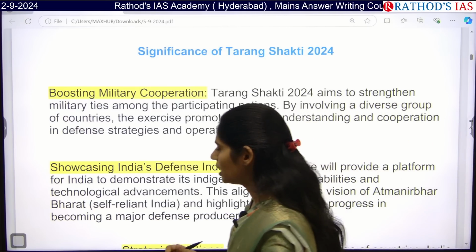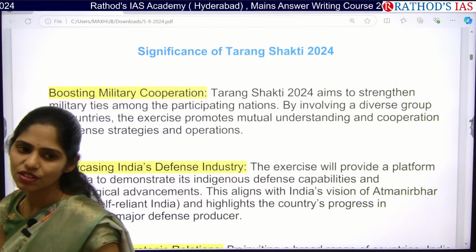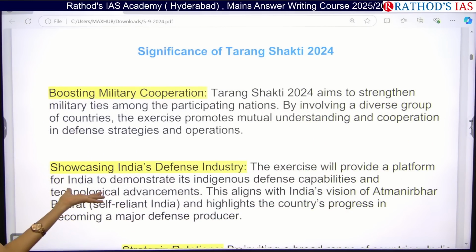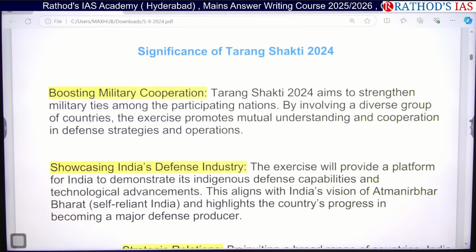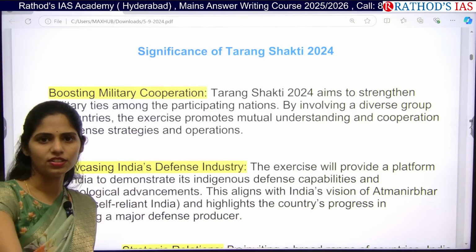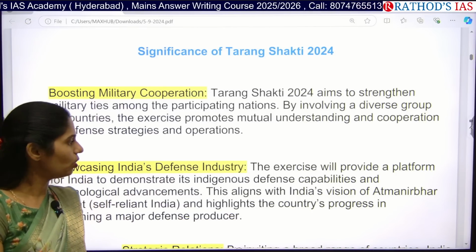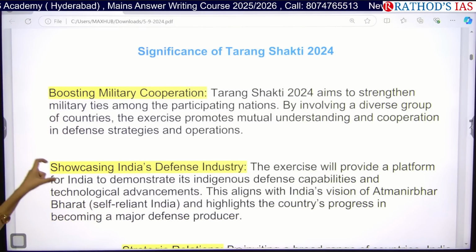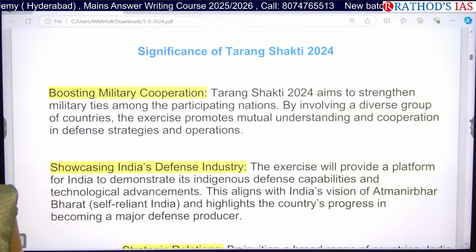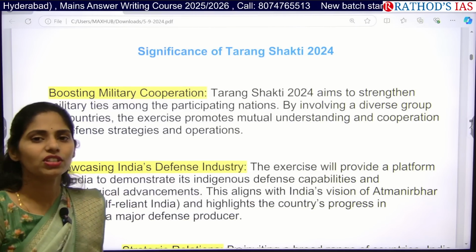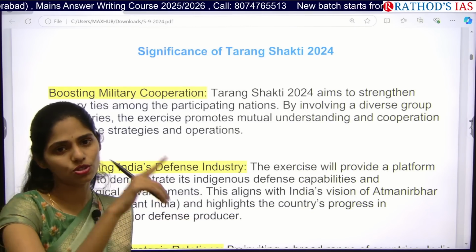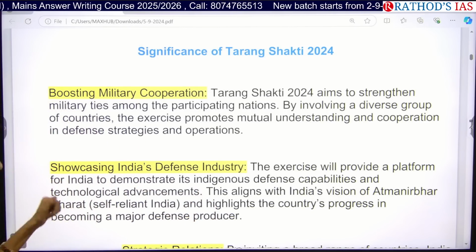The next one is that we can showcase India's defense industry to other countries. You know that recently we started exporting our defense equipment to other countries, like BrahMos to Philippines, right? Whenever we showcase our defense industry, we can also have the scope of increasing our exports to other countries. So this is also one important thing.